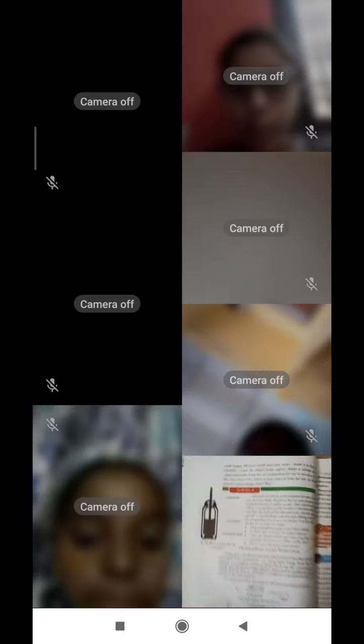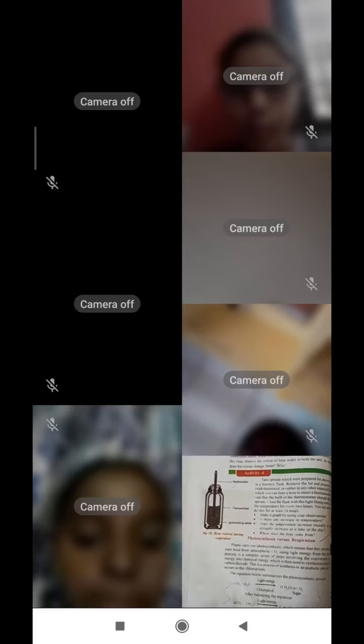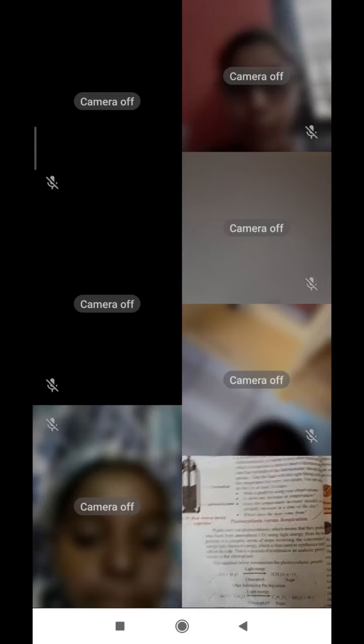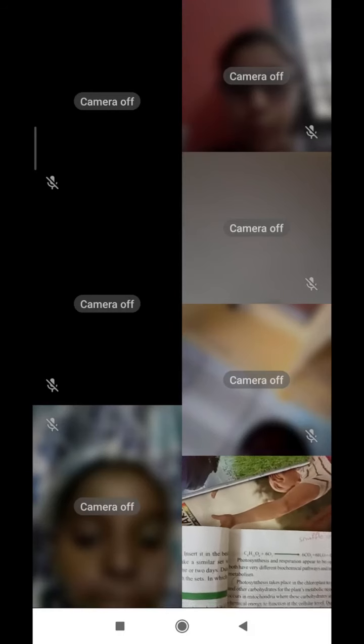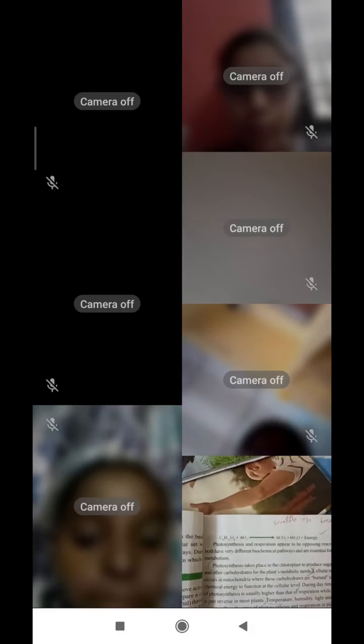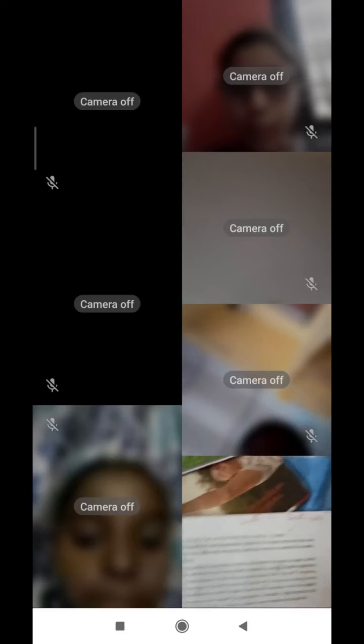Next, photosynthesis versus respiration. In photosynthesis, carbon dioxide mixes with water in the presence of sunlight and chlorophyll. It will release glucose molecules, starch, and oxygen. In the case of respiration, it is just exactly the reverse. Starch and oxygen will react, releasing carbon dioxide and water plus energy also.